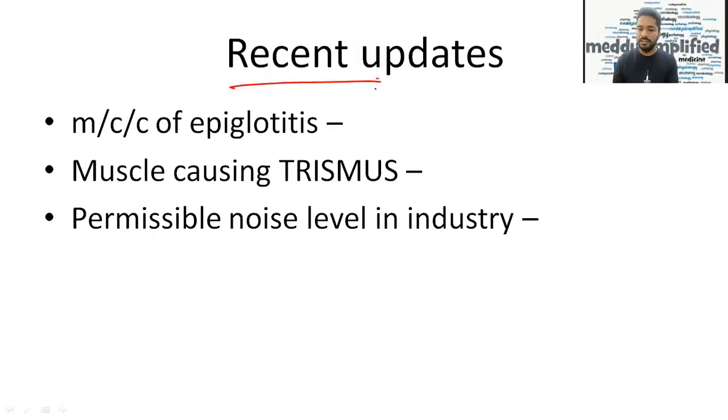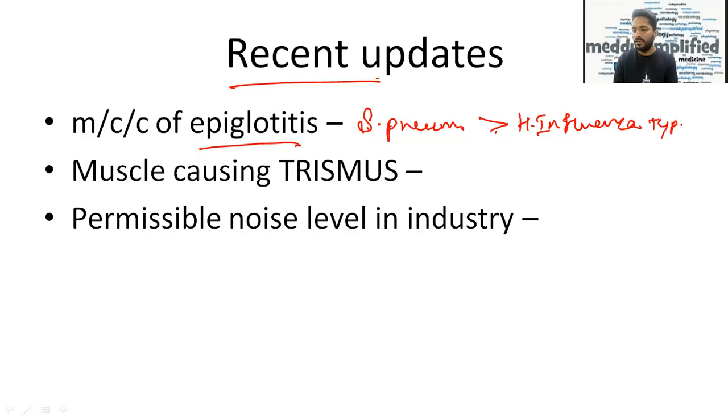Now, recent updates. There are many different answers given by different notes or different books, but the recent update regarding the most common cause of epiglottitis is Streptococcus pneumoniae. Okay, so Streptococcus pneumoniae is the most common cause of epiglottitis. If it is not given in the options, then Haemophilus influenzae type B will be the answer. In many places, H influenzae type B is written, but the most common cause of epiglottitis now is Streptococcus pneumoniae.